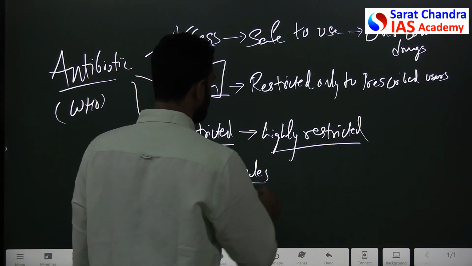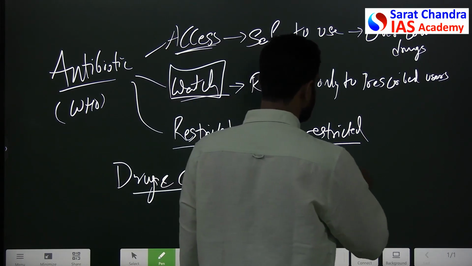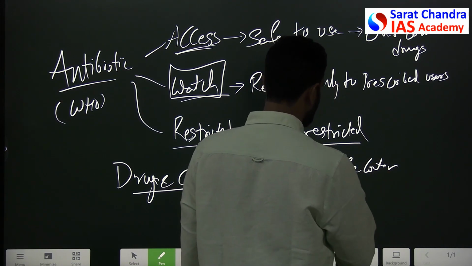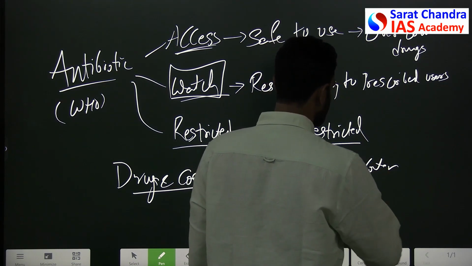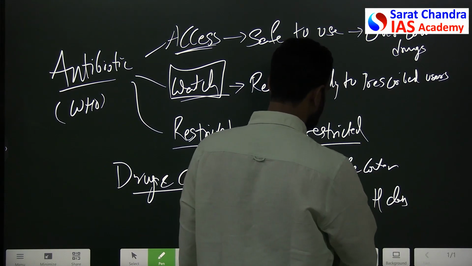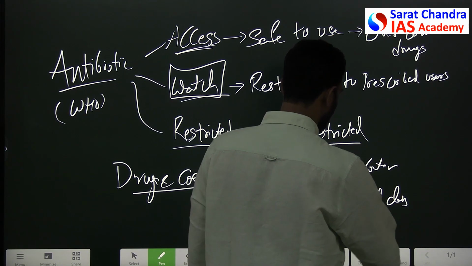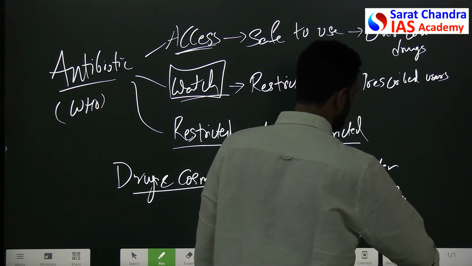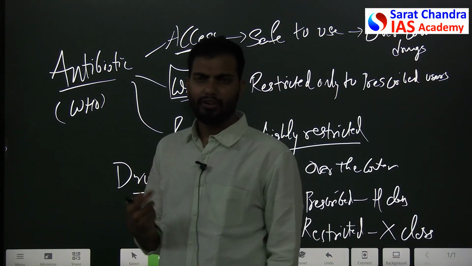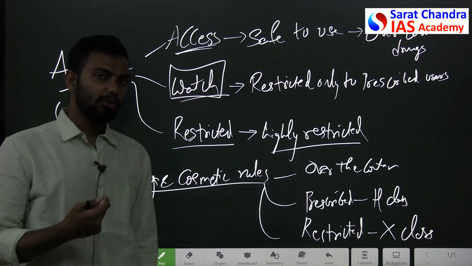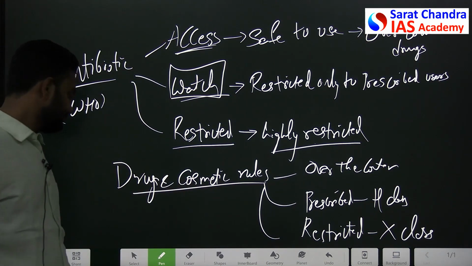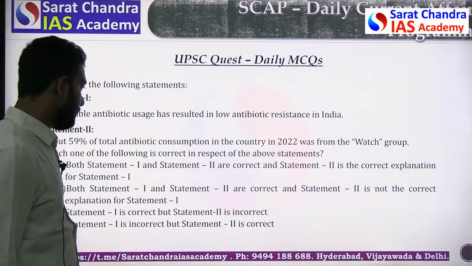A similar classification: over-the-counter drugs, prescribed drugs or H-class drugs, and restricted drugs, which are called X-class. This is something we should know because we have adopted a standard similar to WHO and prescribed this under the Drugs and Cosmetics Rules of India. So we'll come back to the question.